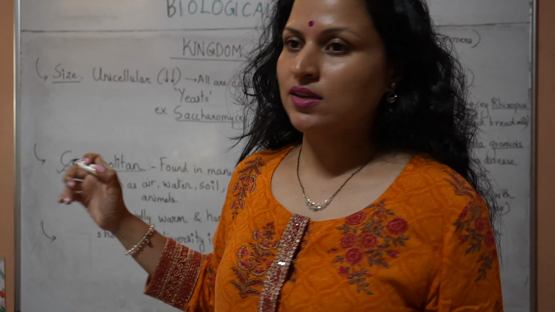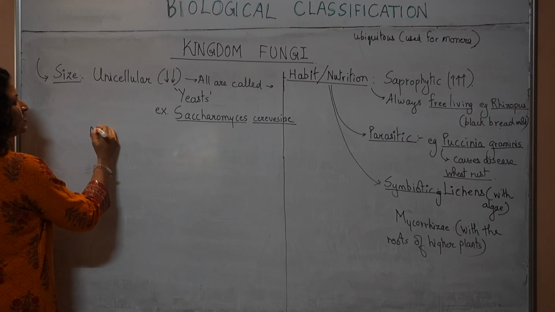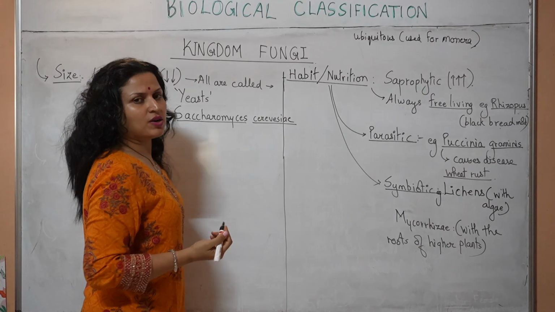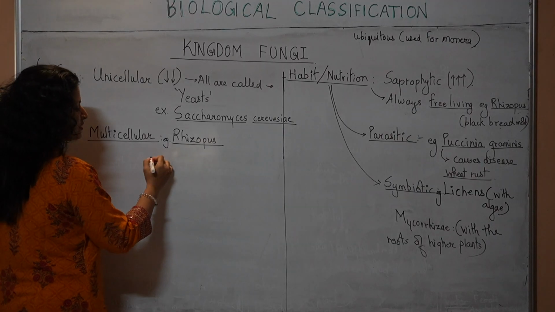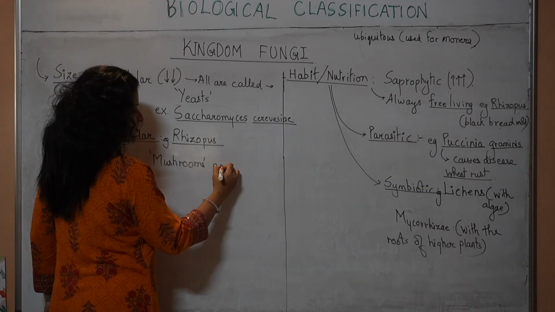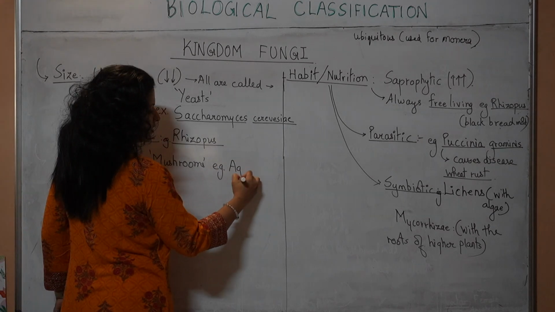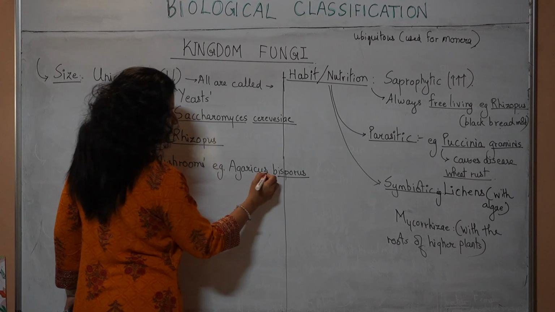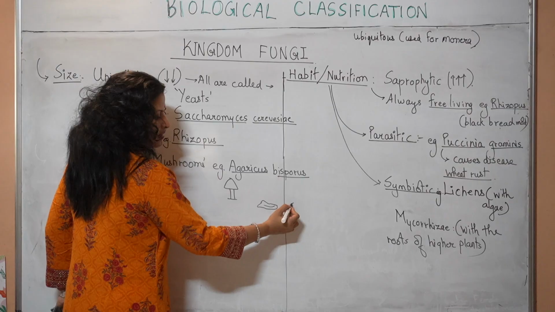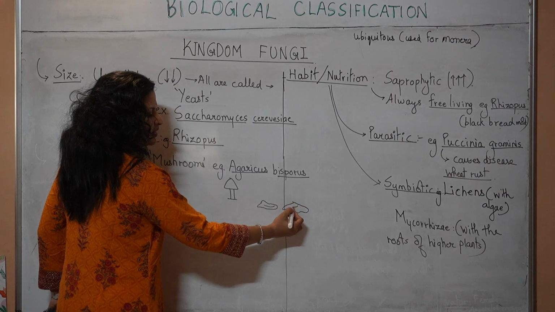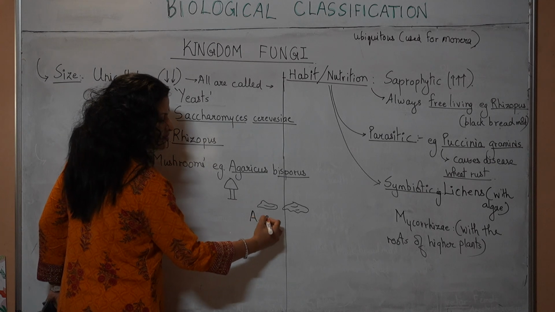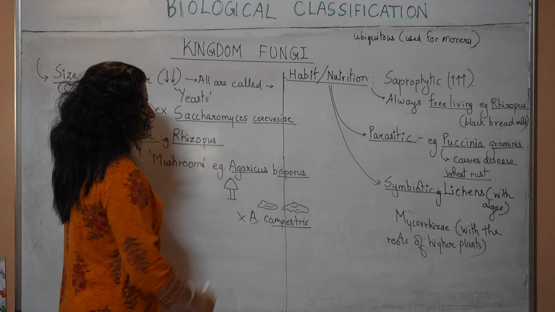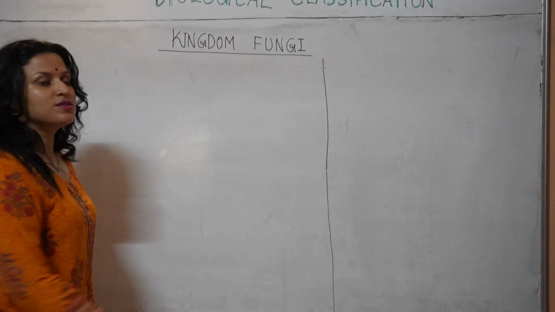Not in this lesson, in NCERT. They can be multicellular as well. For example, Rhizopus that I just told you about is multicellular. Other than that, there are the mushrooms. An example of a mushroom is Agaricus bisporus, the one that we eat normally. Have you ever eaten a mushroom that looks like this? Agaricus campestris. Not there in NCERT right now. Next, we look at the reserve food material.